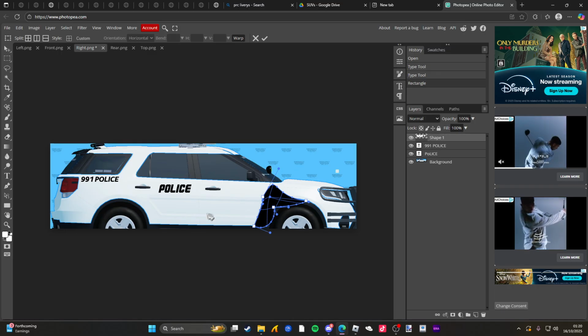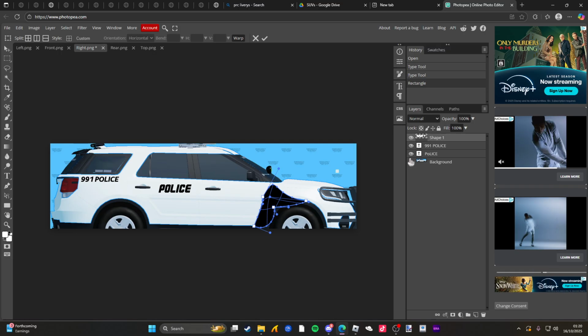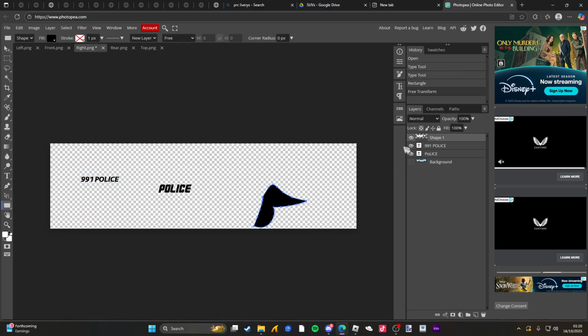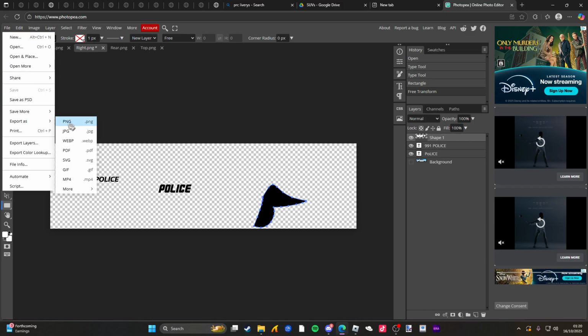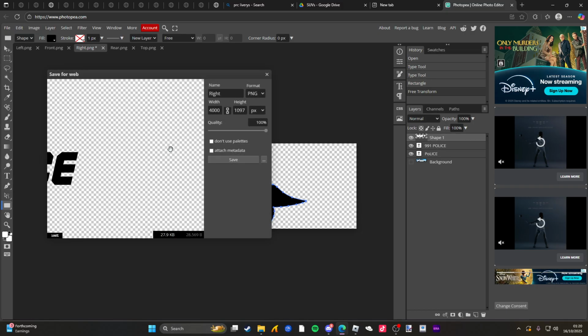And once you've added whatever you want or done whatever you want, you're going to want to remove the background to, you know, get rid of the cut. Then go to File, Export as PNG, Save.